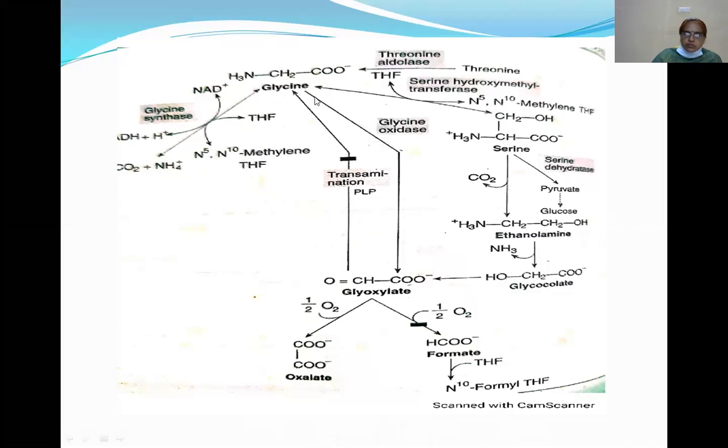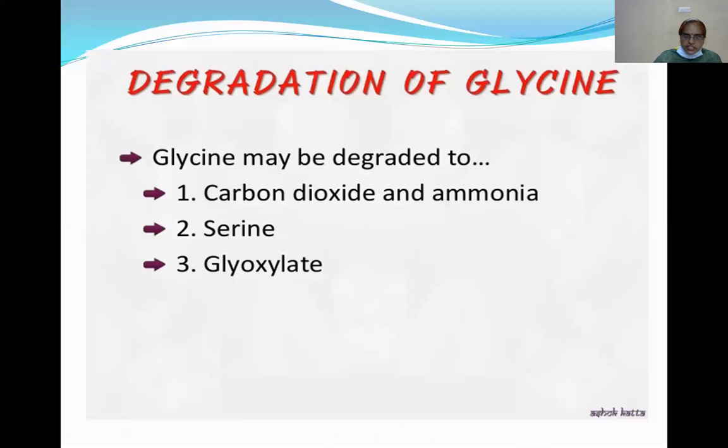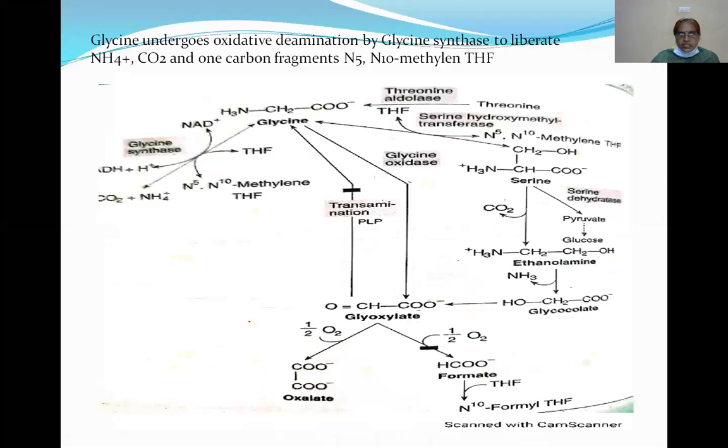Now this glycine undergoes degradation. What are the products? Glycine can be degraded to carbon dioxide, ammonia, serine and glyoxylate. See here, glycine is degraded to carbon dioxide and ammonia.